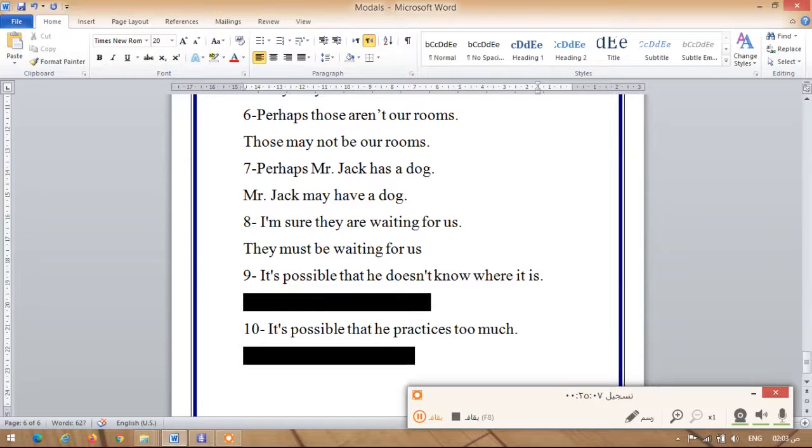And sentence number 9, it's possible that he doesn't know where it is. There is something possible but negative, so you're gonna use here, he may not know where it is. And it's possible that he practices too much.